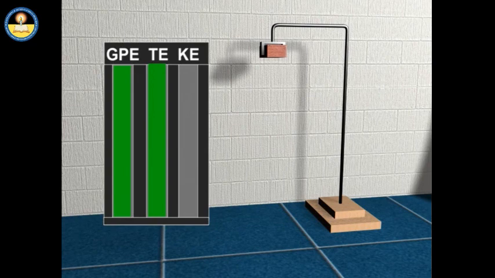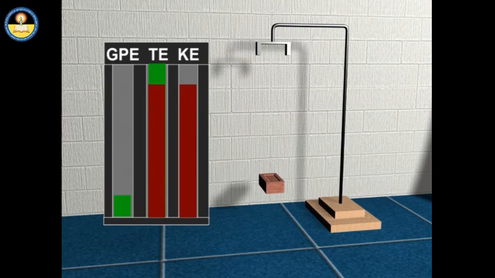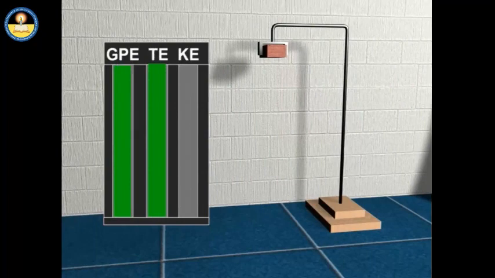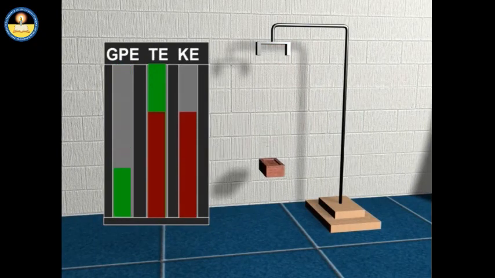In this activity, a brick is hung at a height, where it possesses potential energy. For a hypothetical frictionless condition, when we drop the brick, its potential energy decreases to zero, and kinetic energy increases to its maximum value, or in other words, its potential energy converts into kinetic energy. At every point, total energy remains the same.